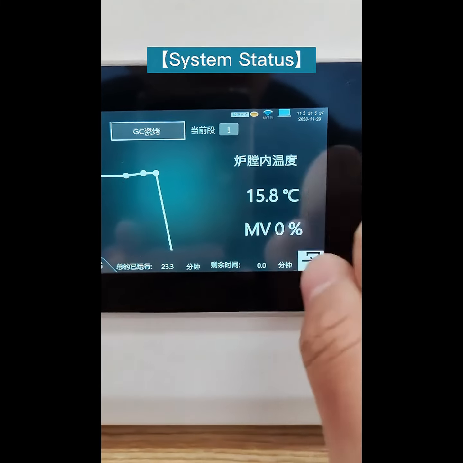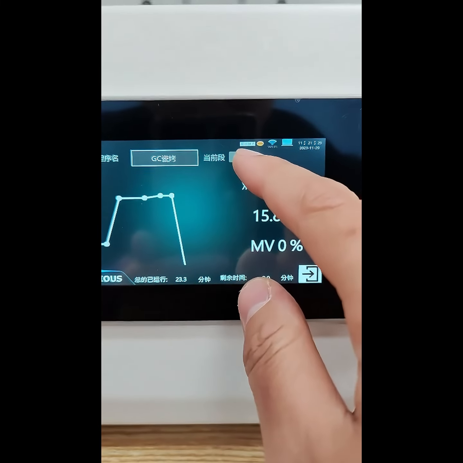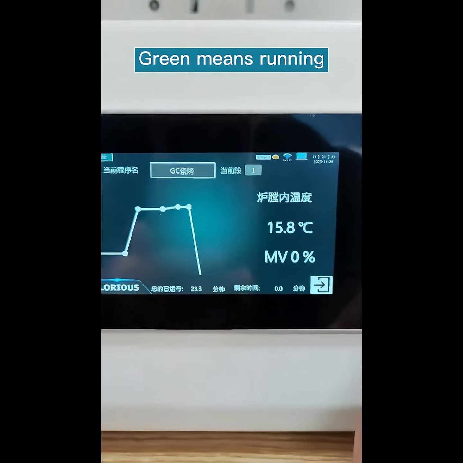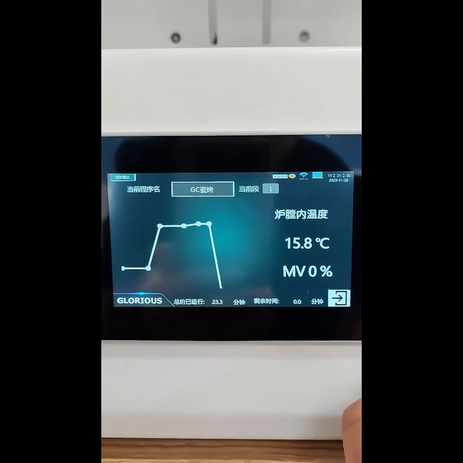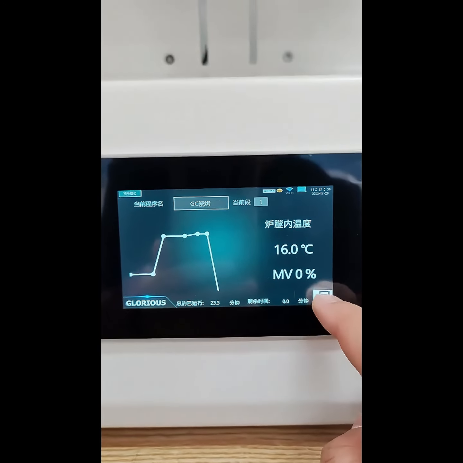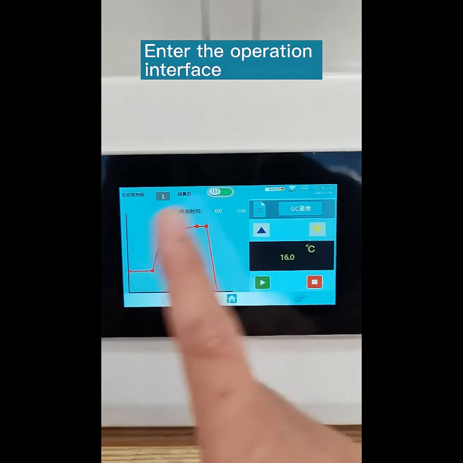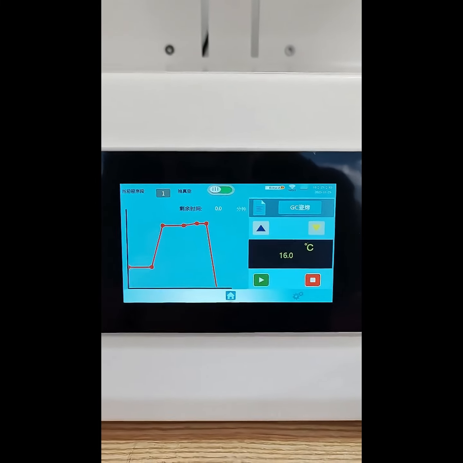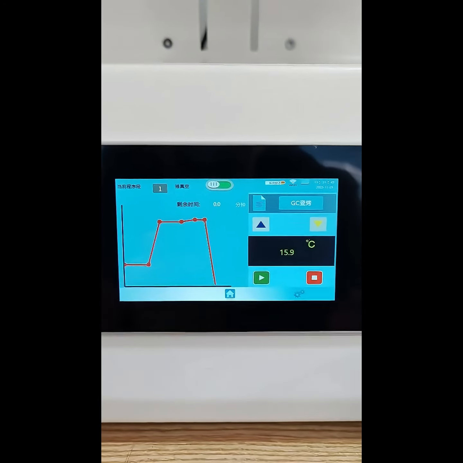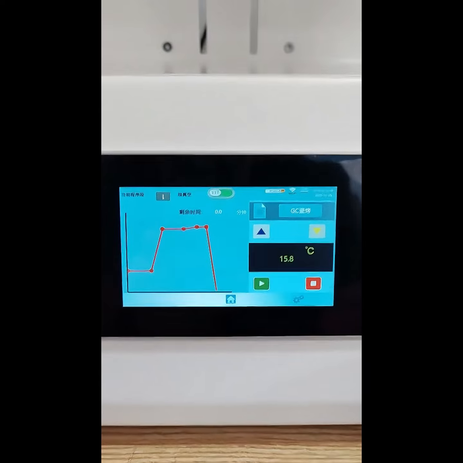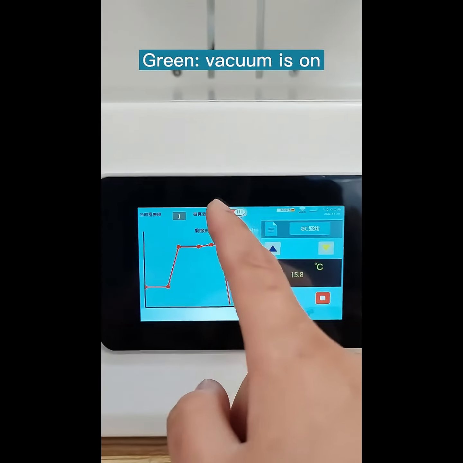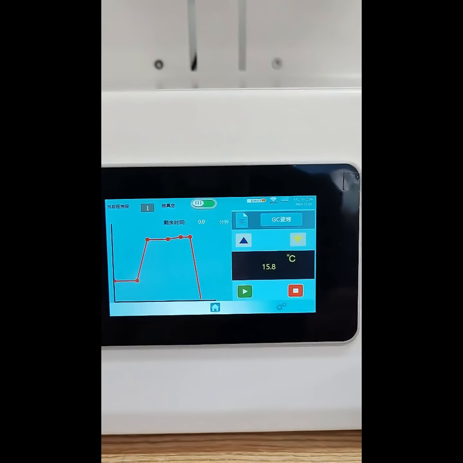System status. Yellow means idle. Green means running. Click the button in the lower right corner to enter the operation interface. Upper button: vacuum. Yellow means the vacuum is closed. Green means the vacuum is on.